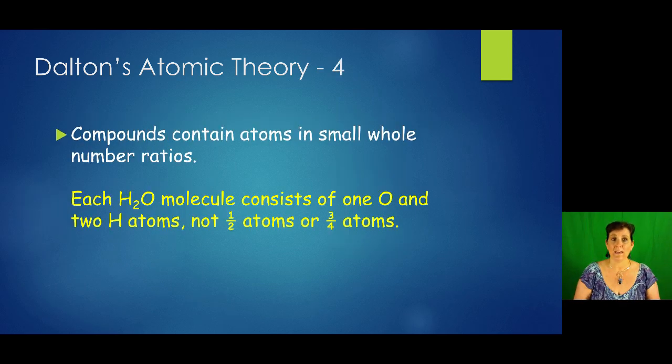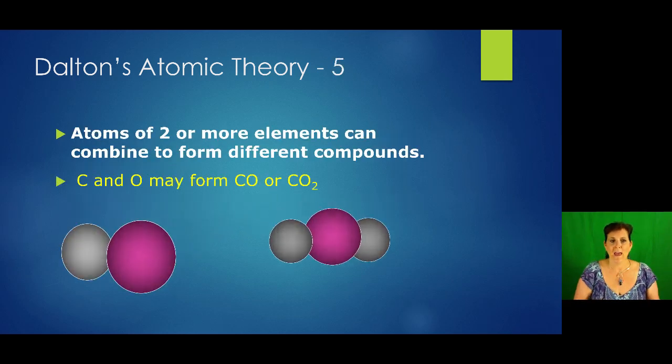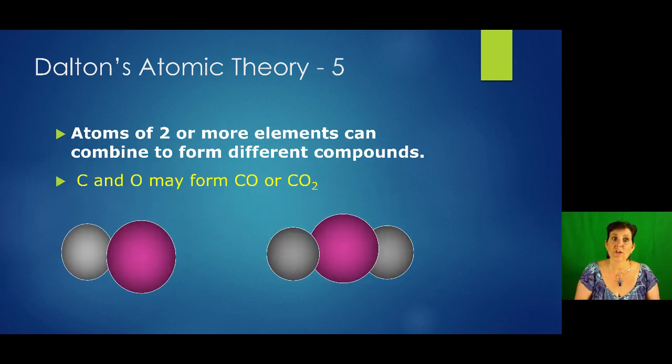His fourth statement in his atomic theory, compounds contain atoms in small whole number ratios. In other words, water is 1 oxygen atom and 2 hydrogen atoms. H2O, not half atoms or 3/4 of an atom. Is that still true? Absolutely true. Yeah, we can't have atoms cut into little pieces in a compound. That doesn't make sense. So compounds always have whole number ratios. Absolutely true. So that one's good. And there's a picture of carbon and oxygen as an example.